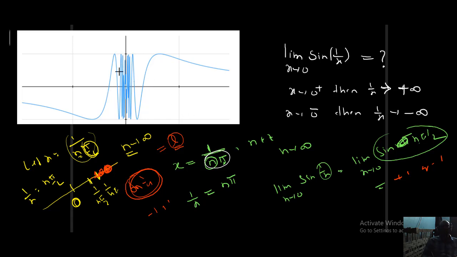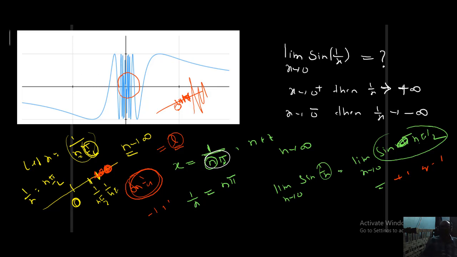So this is the graph of sin 1 by x. If you zoom into this area, the value will oscillate between minus 1 and 1. If you take an x value here, your output may be 1; for another, minus 1; your output may be 0, your output may be minus 1, like that. So your output value oscillates between minus 1 and 1. You won't get any particular output if x is tending to 0. Then I can say that the function's limit does not exist.